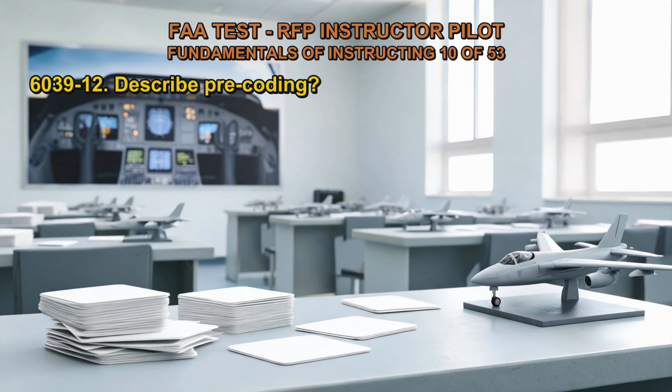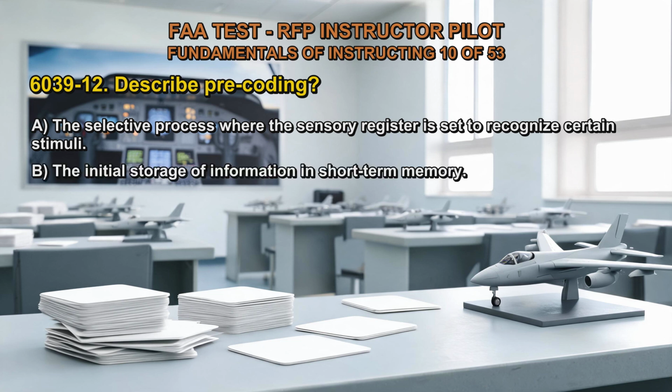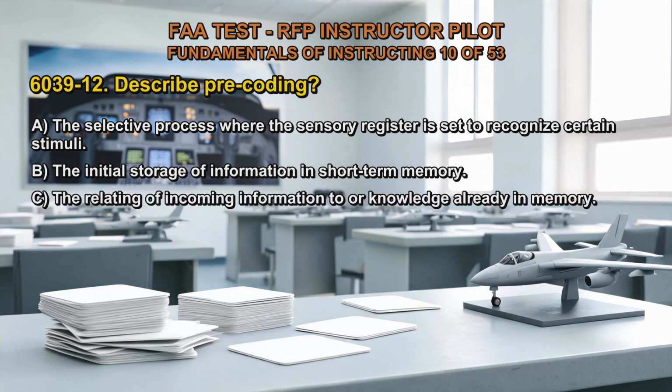6039-12. Describe precoding. A. The selective process where the sensory register is set to recognize certain stimuli. B. The initial storage of information in short-term memory. C. The relating of incoming information to knowledge already in memory. The correct answer is A.